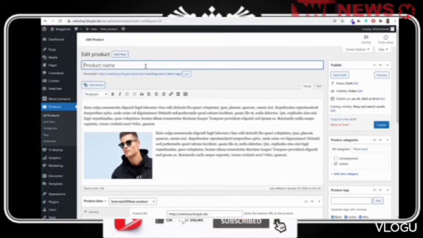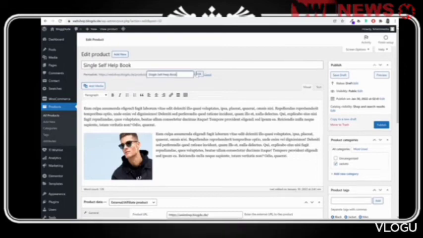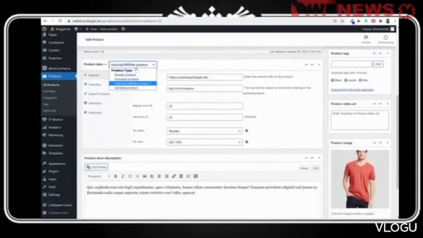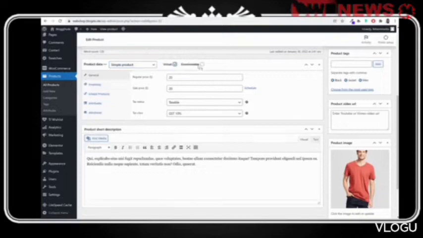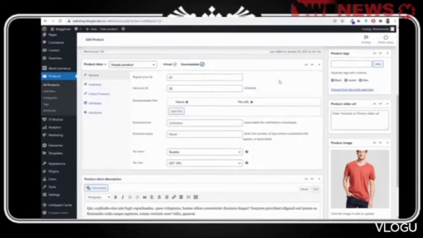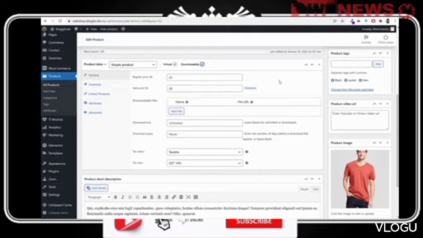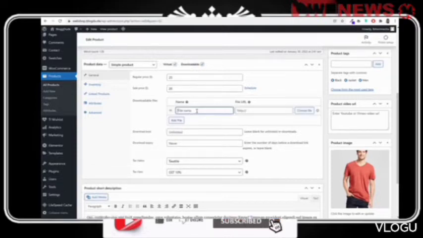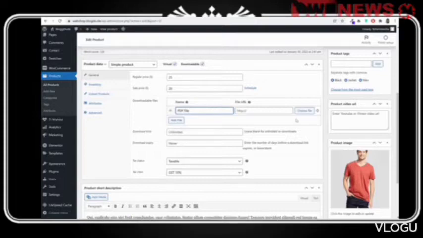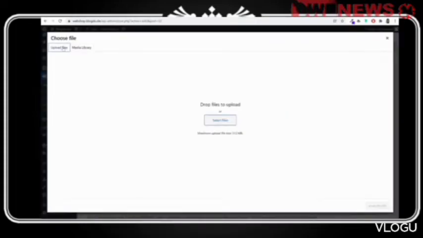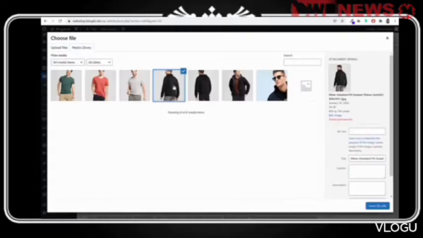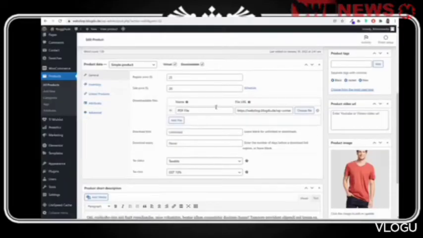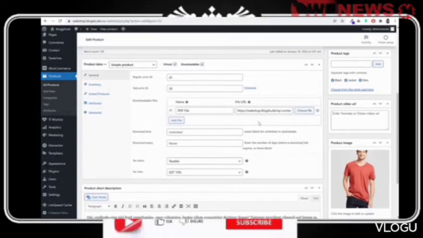Maybe it is some book, self-help book. Copy the link and replace your permalink. Now this will be simple product, but this will be virtual and downloadable. So if it is some MP3, PDF, whatever downloadable product, you can change the pricing and you can add that file. So maybe this is PDF file. Okay, you'll choose that file, you'll upload your PDF, go to upload files, upload your PDF. Maybe this is the PDF file. You'll select this thing. So when somebody purchases this thing, they click on download. This PDF, whatever you have selected, will be downloaded.